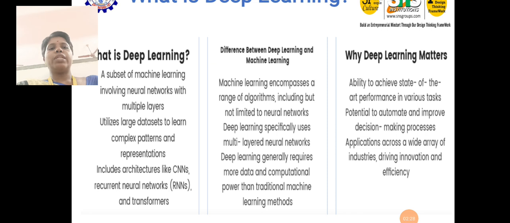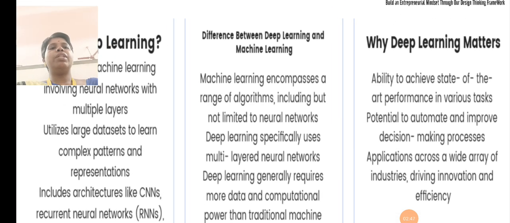including architectures like CNN. What is CNN? That is convolutional neural network. Recurrent neural network is also a type of neural network. We will see all these neural networks in detail in the forthcoming videos. And transformers. So this is deep learning.